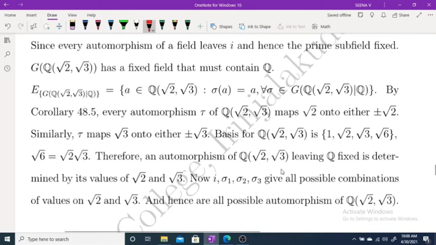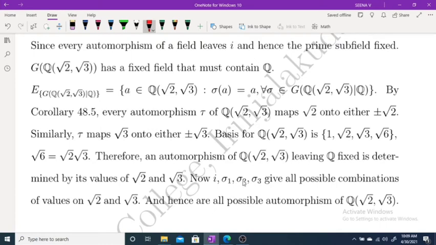The basis for Q of root 2, root 3 is 1, root 2, root 3, root 6, and root 6 is the same as root 2 into root 3. Therefore, an automorphism of Q of root 2, root 3 leaving Q fixed is determined by its values on root 2 and root 3. Therefore, there exist only 4 possibilities.